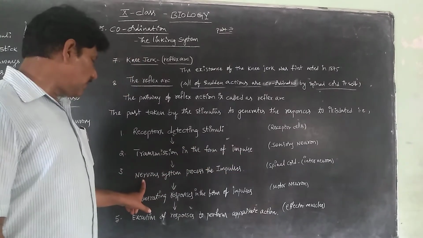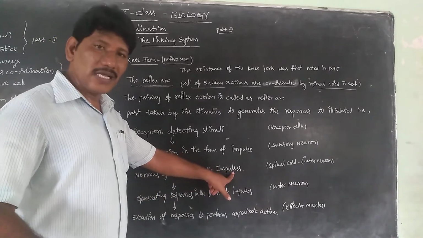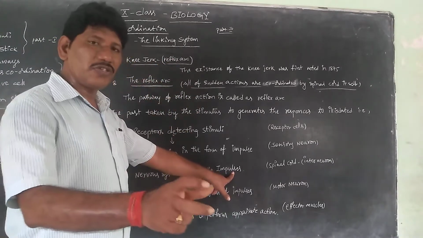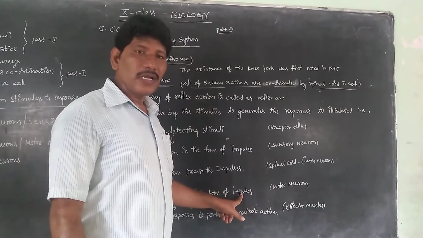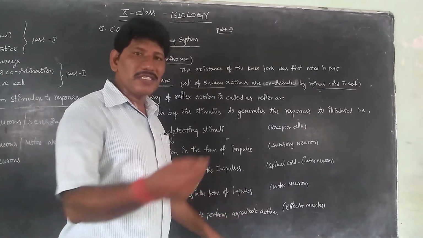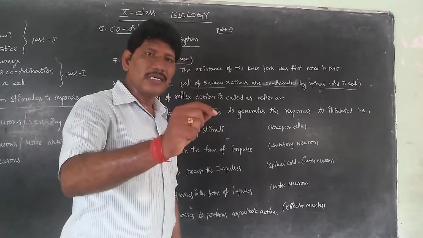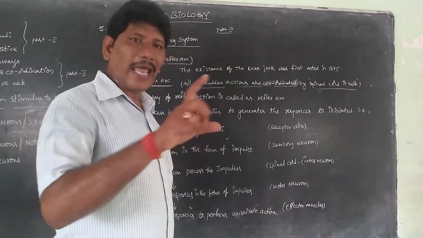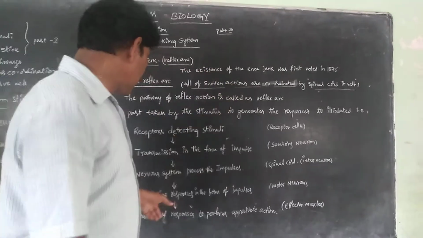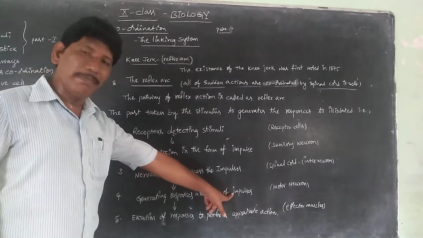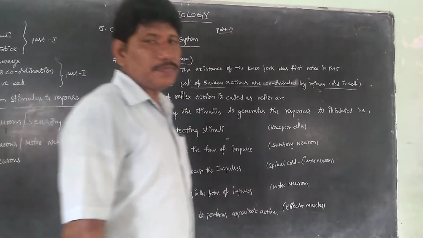Next, the nervous system processes the impulses. This means the nervous system passes the information from one nerve cell to another through the synapses, generating responses in the form of impulses. The information passes inside our body through the neurons in the form of nerve impulses by the action potential, which is also called electric generation. The final step is the execution of responses to perform the appropriate action.